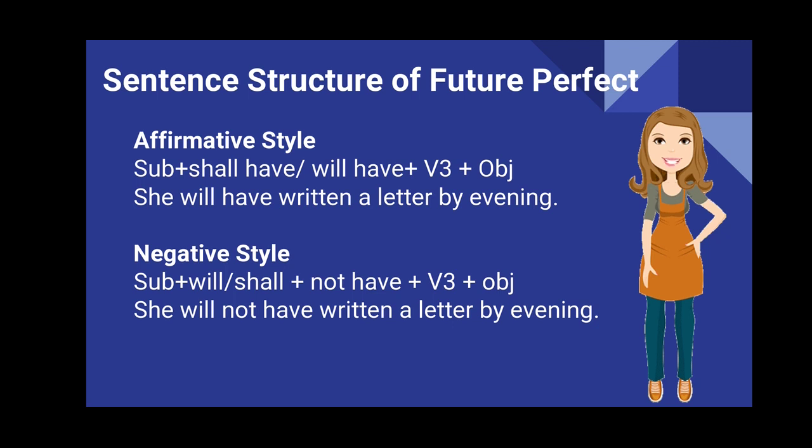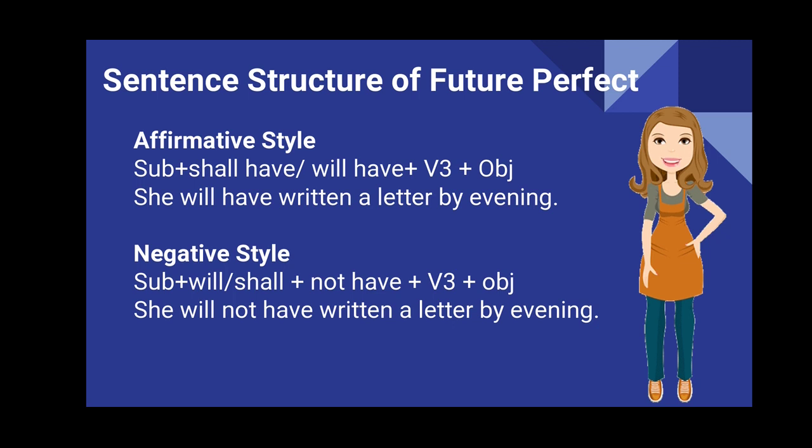Negative would be subject, then will have or shall have as the helping verbs, but this time we will use not between will and have, or shall and have. After that, the third form of the verb and object. So the example would be: she will not have written a letter by evening.